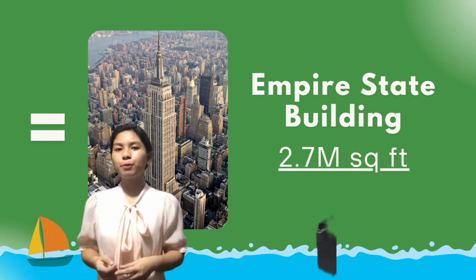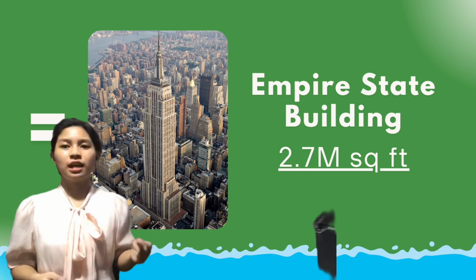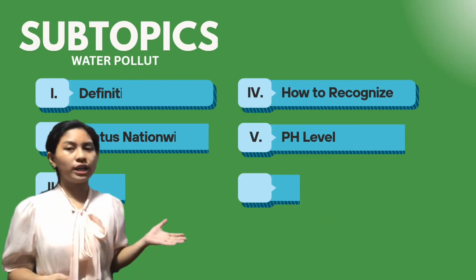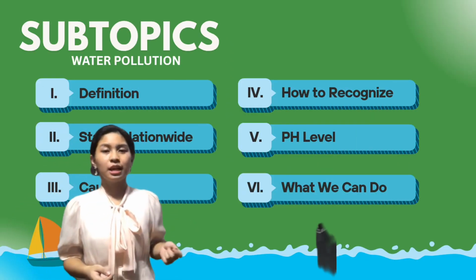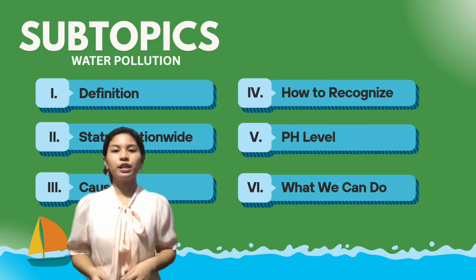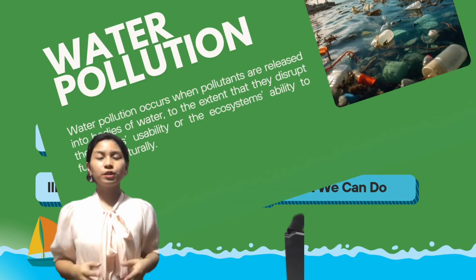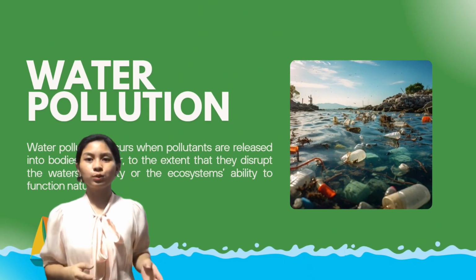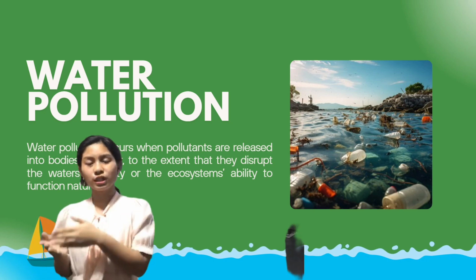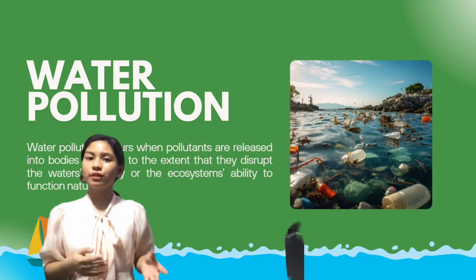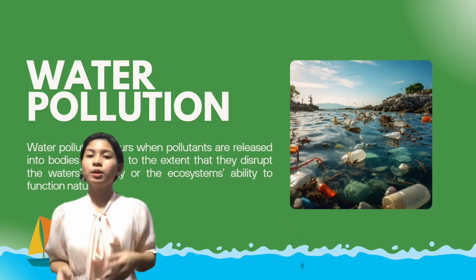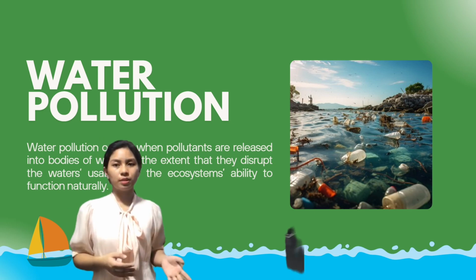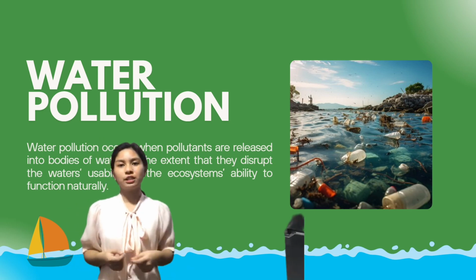Today, we'll delve deeper into this topic, looking at its definition, status nationwide, causes, signs, pH level for safe drinking water, and solutions. Water pollution is defined as the occurrence wherein pollutants are introduced into bodies of water like rivers, bays, and lakes to the point where they impair the water's usability or the ability of the ecosystem to function naturally.